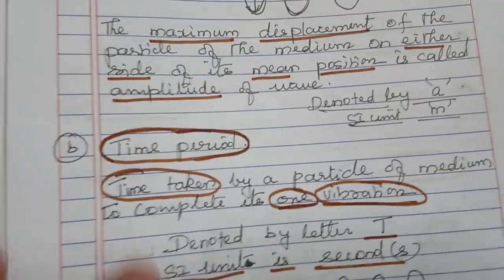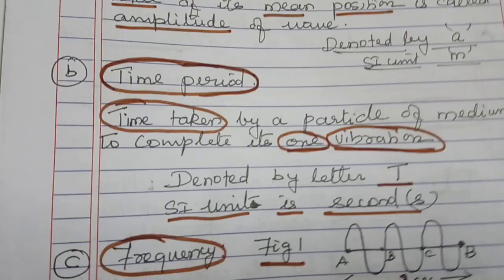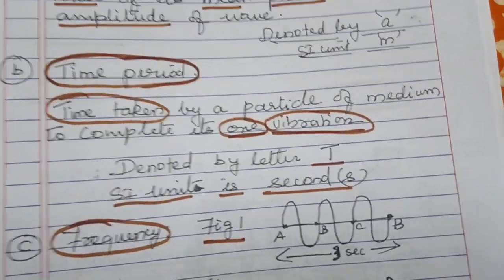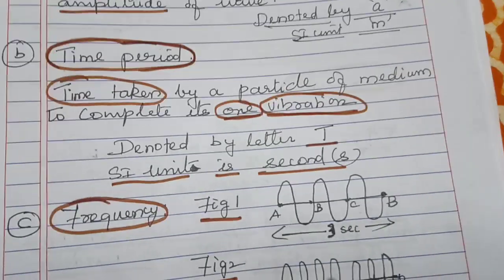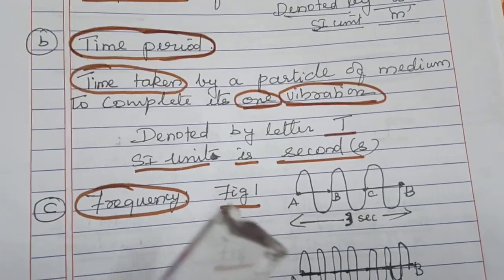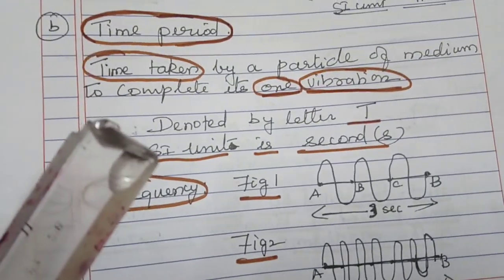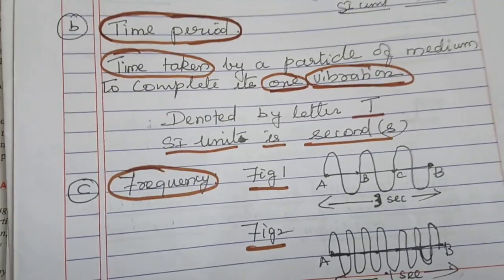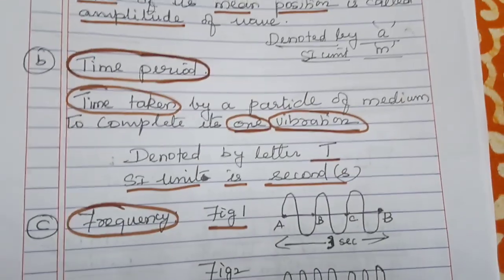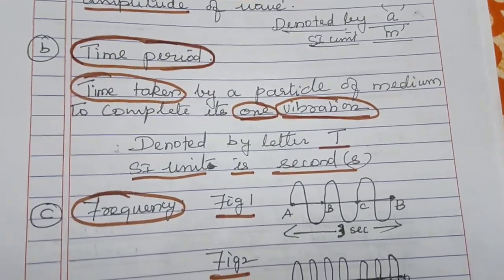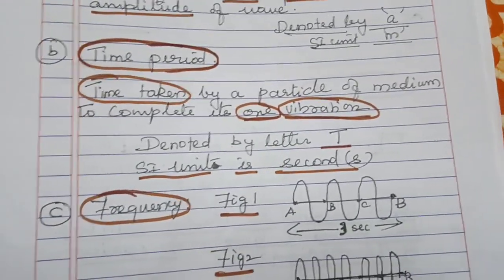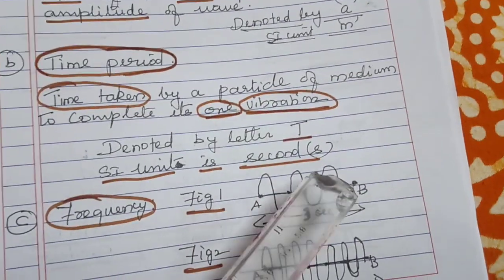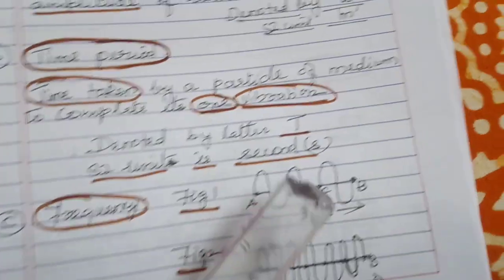Now let us proceed with the next term, the time period. It is very simple. Time period is the time taken by a particle of the medium to complete one vibration. One vibration consists of one crest and one trough, or one compression and one rarefaction. So you can define time period as the time taken by the particle of the medium to complete one vibration. It is denoted by the letter T and the SI unit is second.